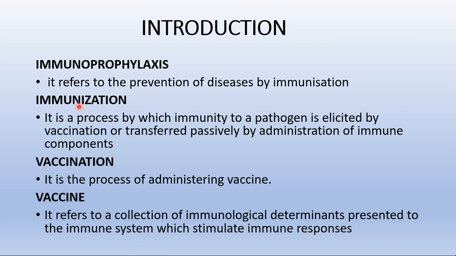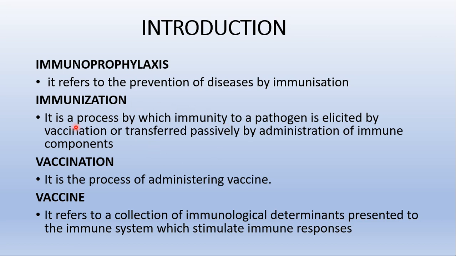Immunization can thus be defined as a process by which immunity to a pathogen is elicited. That means it is provoked by vaccination or transferred passively by the administration of immune components. Passive administration means ready-made antibodies are passively transferred from the donor to the recipient, which will also elicit immunity.